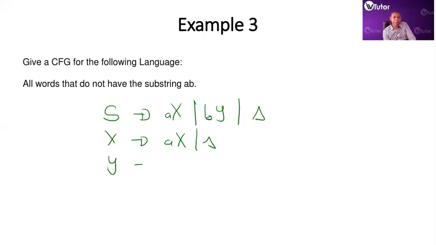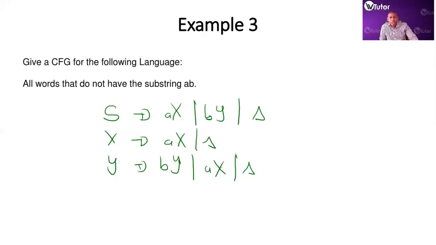Then Y. When you get to Y, if you encounter a B, you can continue having Bs, right? If you encounter an A, you go to X. The moment you encounter an A, you want to go to X, because X prevents you from having a B after it. And then you also want this to terminate. All right, so this then becomes the CFG of all words that do not have the substring AB.